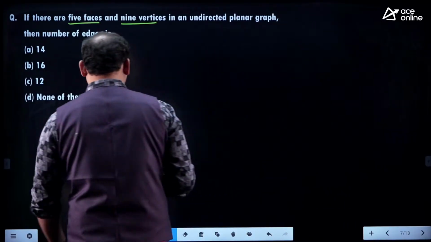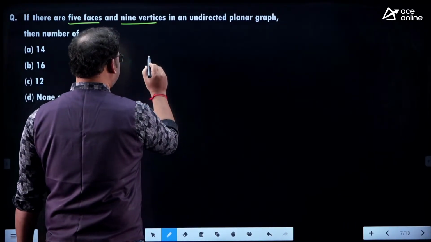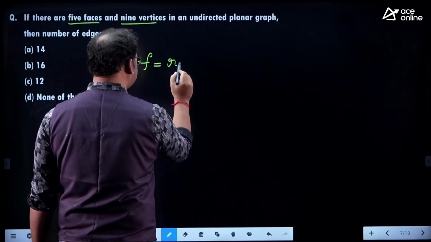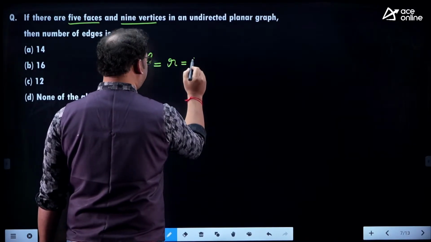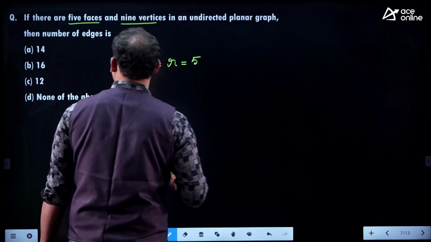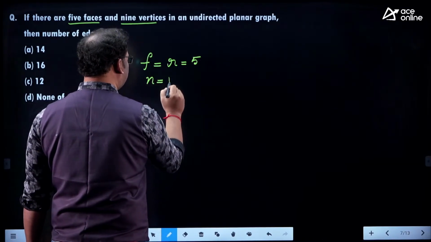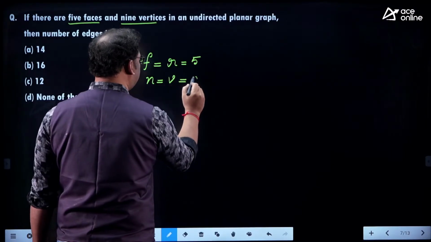Let me take the number of faces, you can call it F, or the number of regions, that is 5 available here, and 9 vertices, N or V, that is 9 vertices.